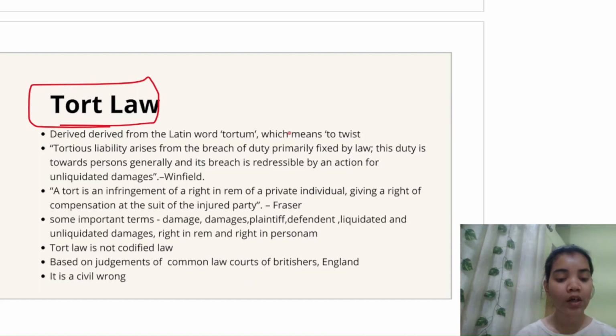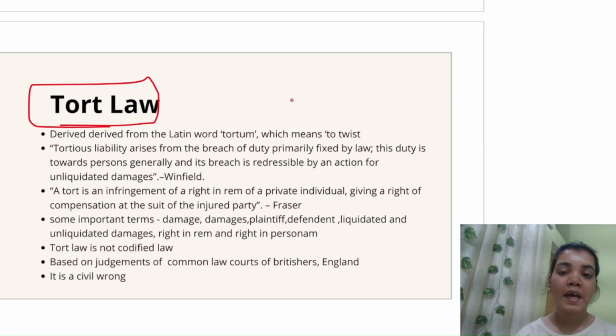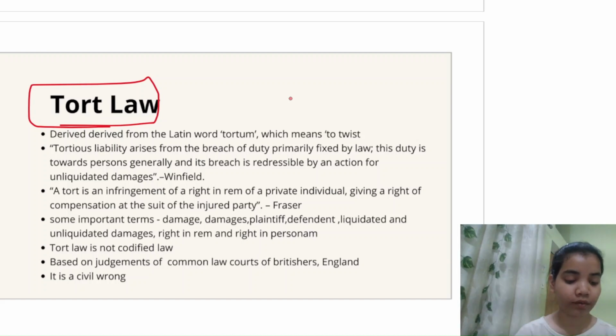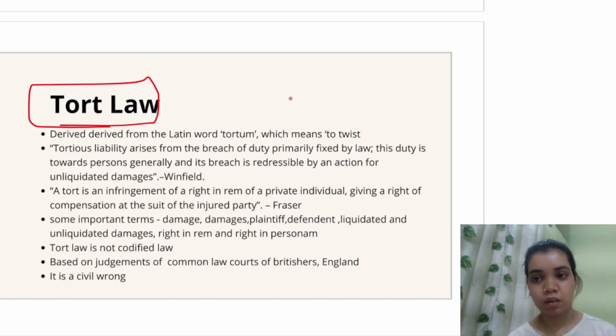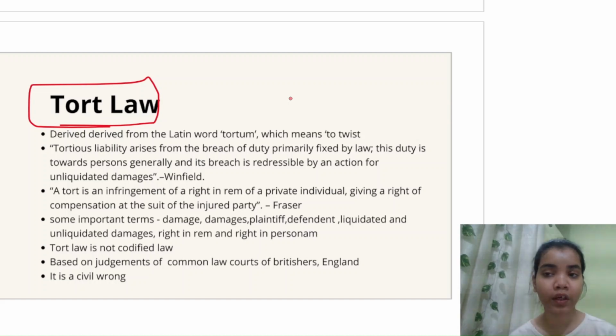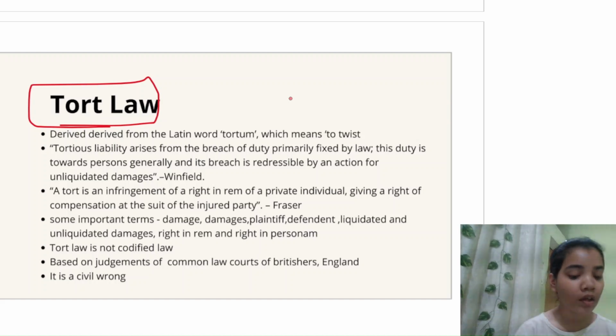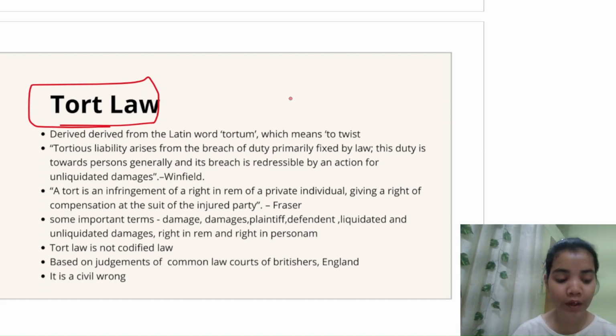Just starting off, answer me on this. Not answer me, answer yourself. What is law? What is law for all of you? Answer this to yourself in your mind. So according to me, law is a bundle of rules which regulates the external behavior of individuals in a society. In Hindi I'll be translating again, and also do mention if you're not okay with this Hindi English combination. If you all want only English, then let me know in the comment section. So according to me, law is a bundle of rules which regulates the external behavior of individuals in a society.